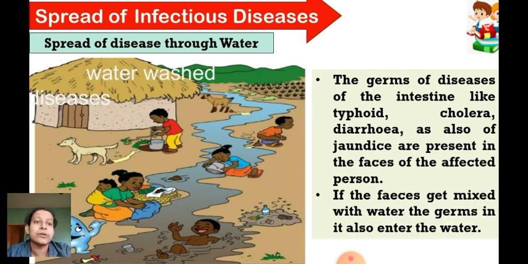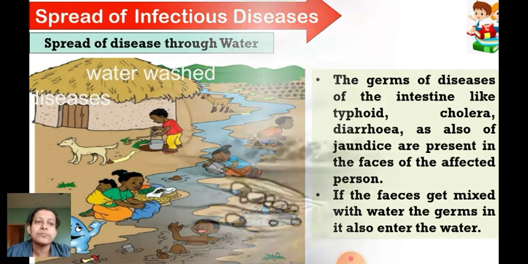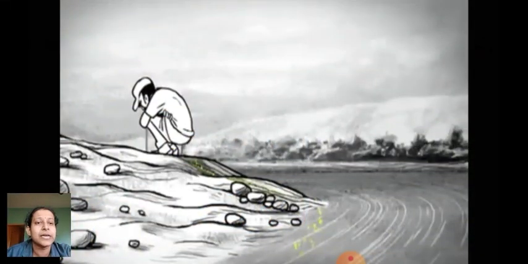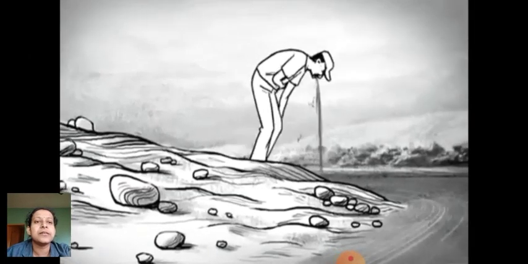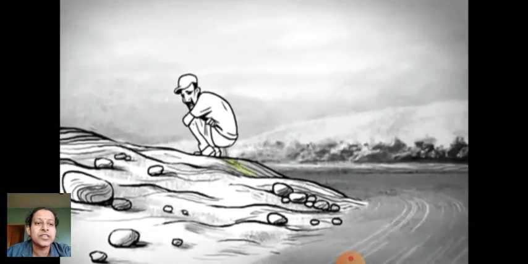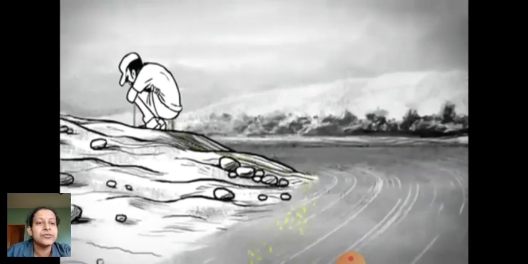Then let's see now about cholera. If the feces get mixed with the water, the germs in it also enter the water. Feces means this, stools also means this. So I will be using different words, you have to remember: feces, F-A-E-C-E-S, and stools, S-T-O-O-L-S. Fine. Now let's see how cholera occurs. You can see this small clip here. You can see the person is vomiting as well as defecating, and that feces has entered the water.